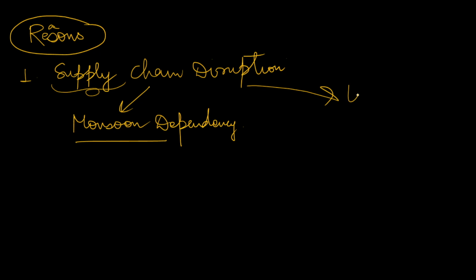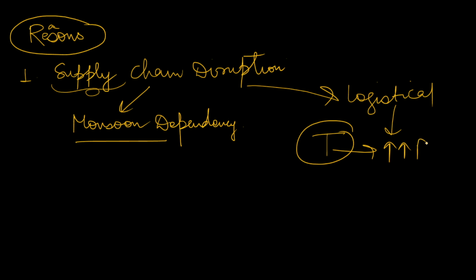There are various logistical challenges present, which could be a problem, that is transportation issues, or high fuel prices. Suppose we are dependent on transport, so a rise in fuel prices also leads to an increase in the price of everything that depends on transport for logistics. So that could be one reason, supply chain disruptions.